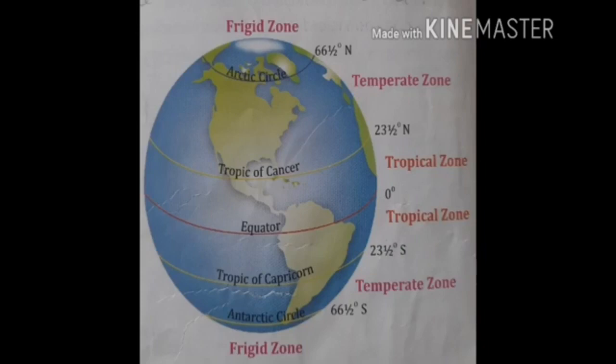Children, the hot deserts located close to the equator in the torrid zone are the hottest regions in the world. Similarly, frigid zones, which are located close to the poles, form the coldest regions on earth. These frigid zones are also known as the polar regions.